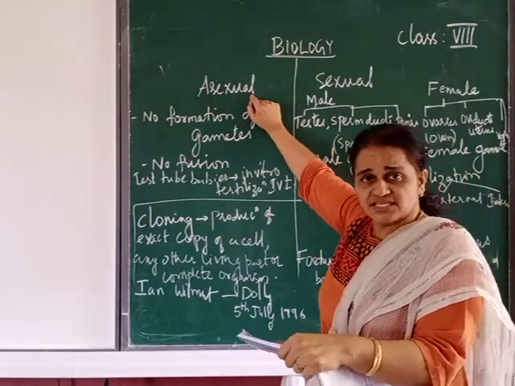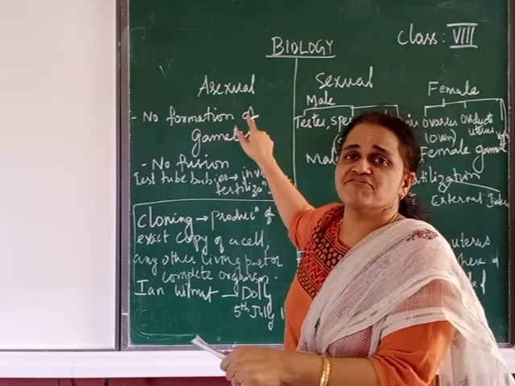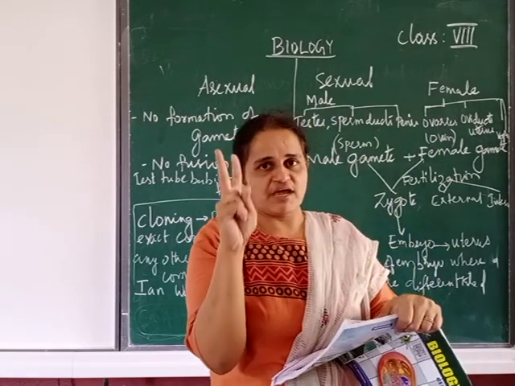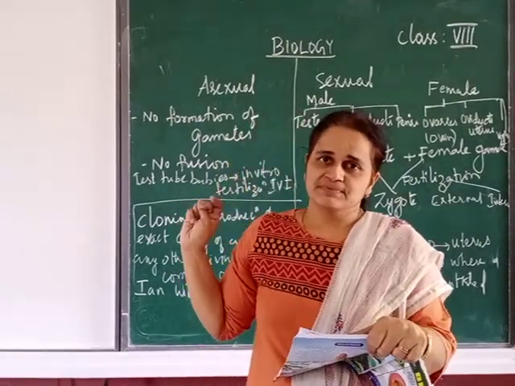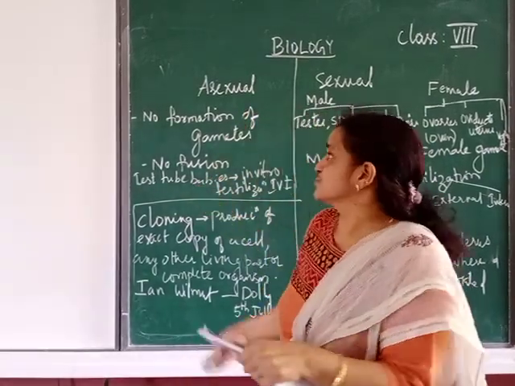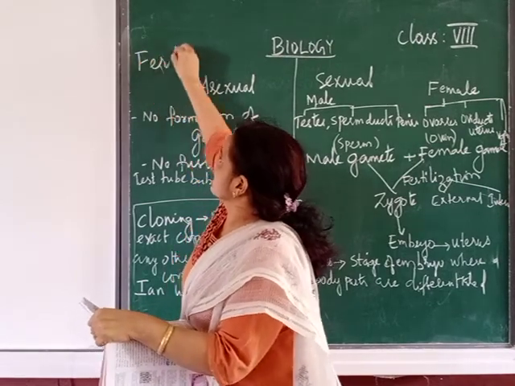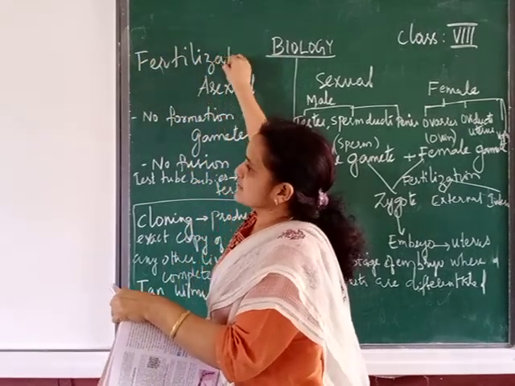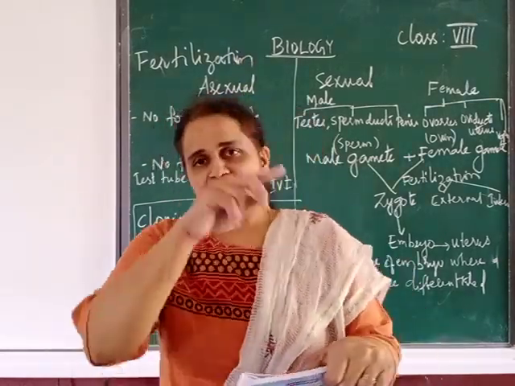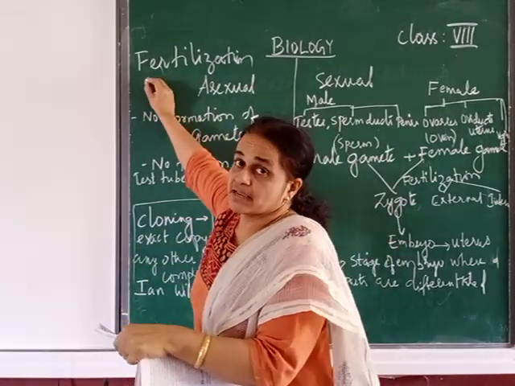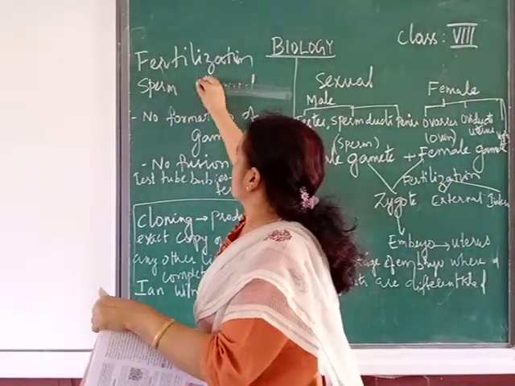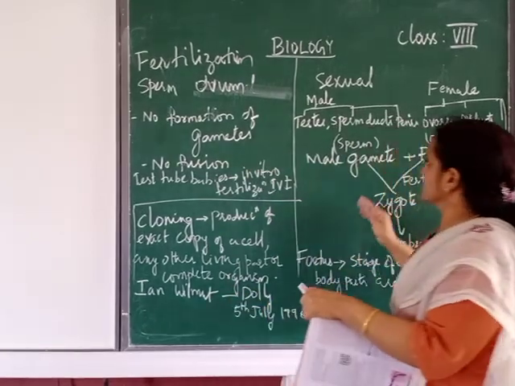When we compare asexual reproduction, there is no formation of gametes, while in sexual reproduction, there is formation of two types of gametes. There is male gamete, female gamete. And in asexual, no gametes, so no fusion. What is the meaning of fusion? That process is called fertilization. Fertilization means fusion of male gamete with female gamete. Which is the male gamete? We call it sperm. And which is the female gamete? It is ovum.